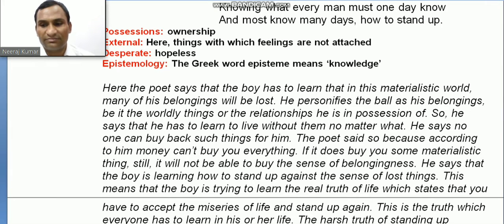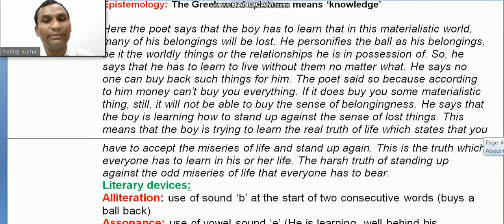He personifies the ball as his belonging, be it a worldly thing or a relationship he is in possession of. So he says that he has to learn to live without them no matter what.